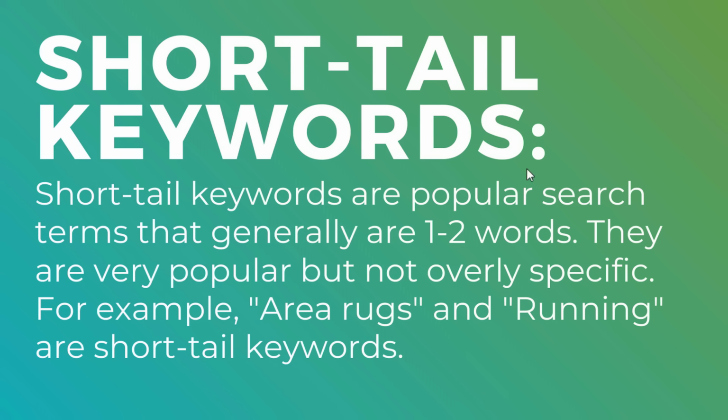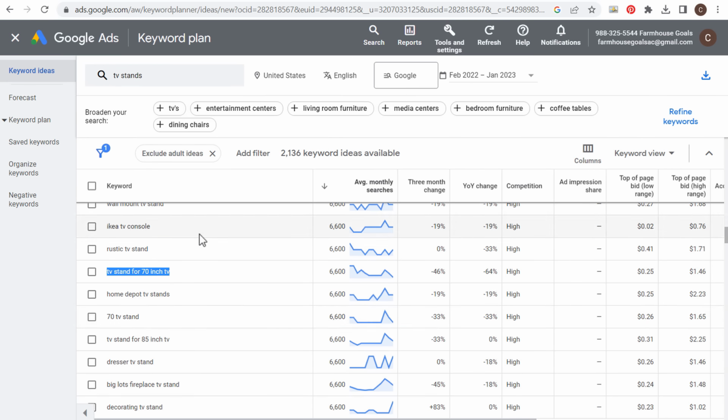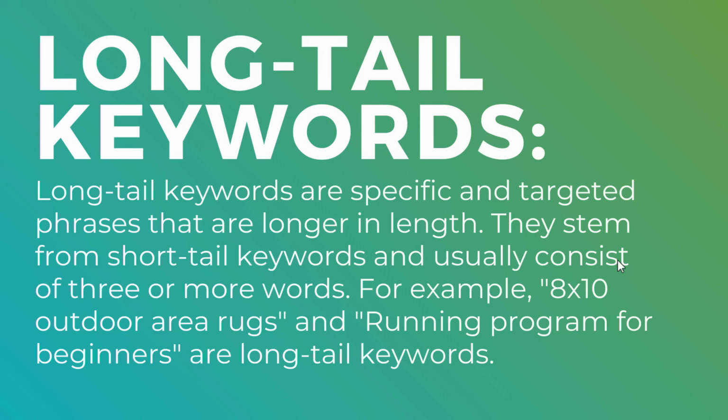So coming back over here, going over long tail keywords, they're more specific and targeted phrases. If somebody's looking for TV stands, you can see all of the different categories of TV stands here just by looking at all of the keywords. If somebody's looking for a TV stand for a 70-inch TV, there's only going to be so many different products that you can present to them. So long tail keywords generally convert better because they are more specific and people are looking for something that they've already determined that they're interested in.